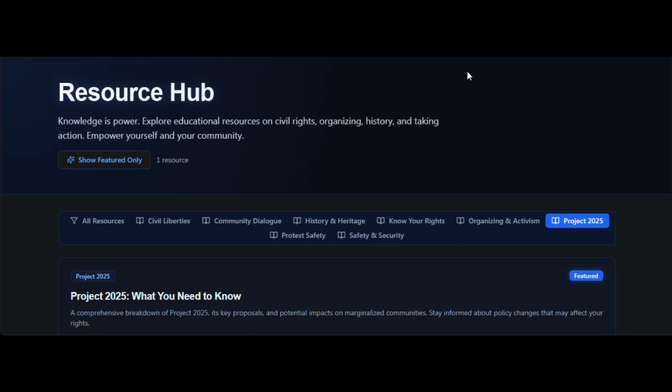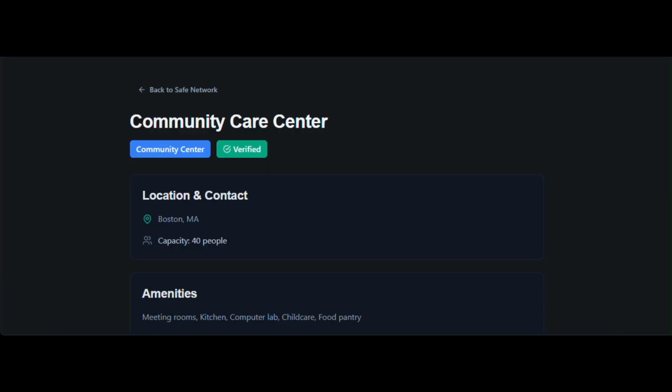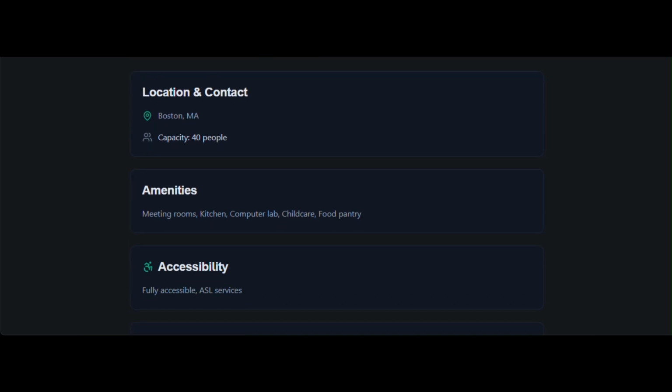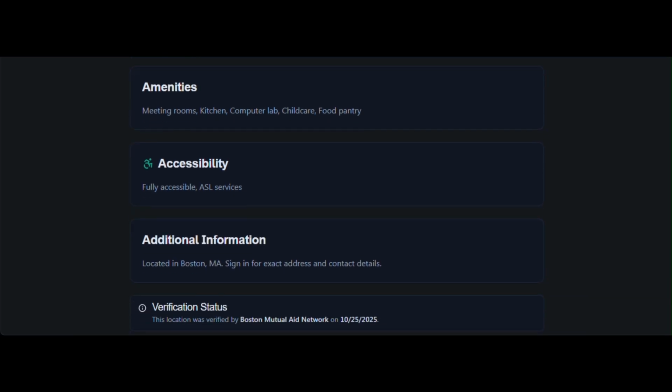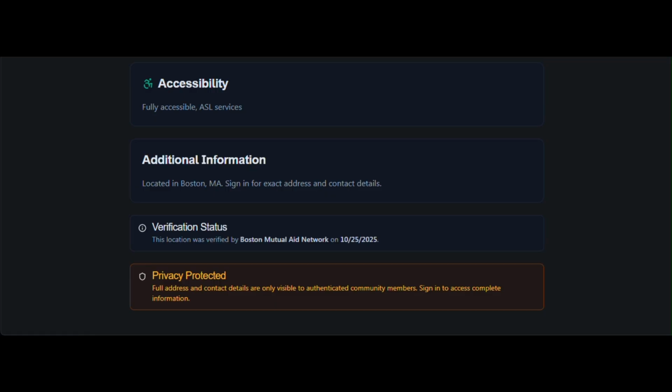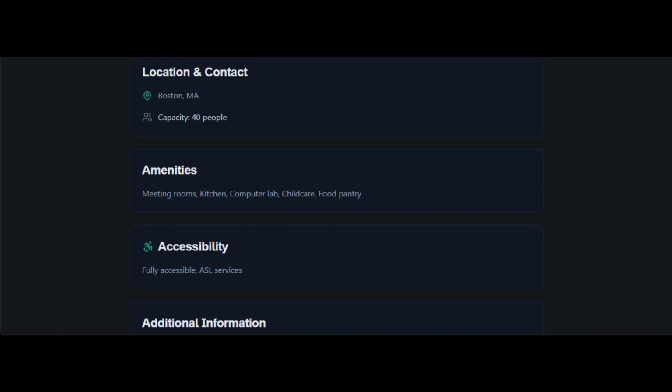Now, we'll look at the Safe Location Detail page. We are now on the Safe Location Detail page, providing comprehensive information about a verified safe house, community center, or legal aid office. Details include the exact address, contact information, hours of operation, accessibility features, available services, amenities, capacity, and verification status.